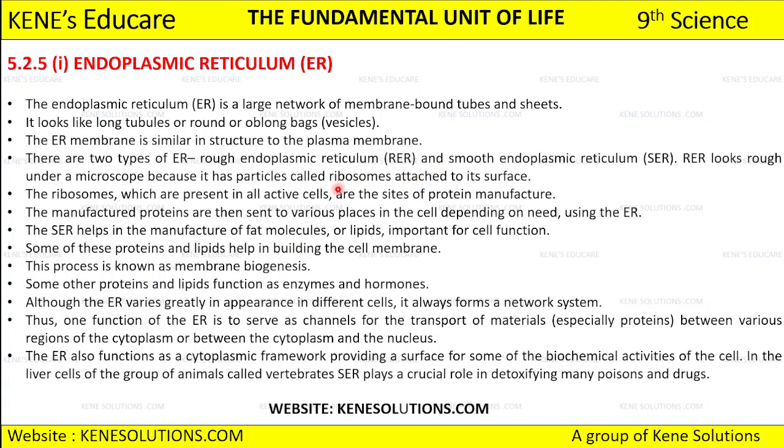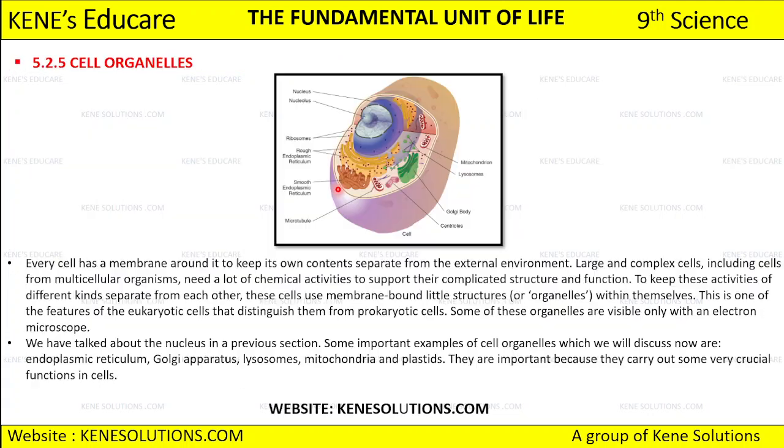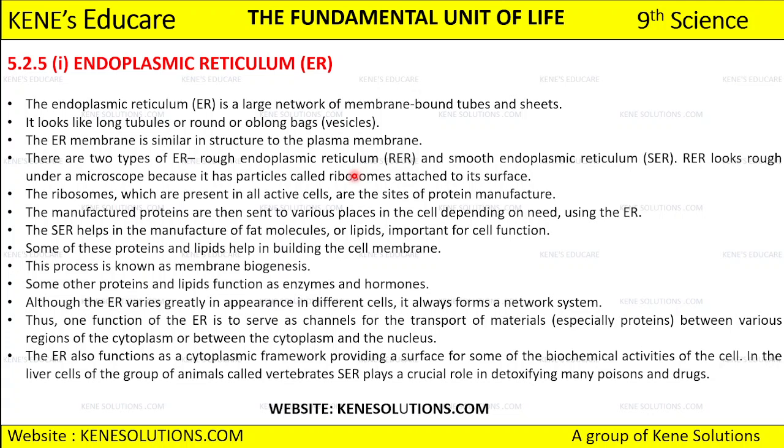Why is the rough endoplasmic reticulum called rough? It is rough because it has particles called ribosomes attached to it. If you see the rough endoplasmic reticulum here, ribosomes are attached on it, and that is why this type of endoplasmic reticulum becomes rough because of the attachment of the ribosomes on it.